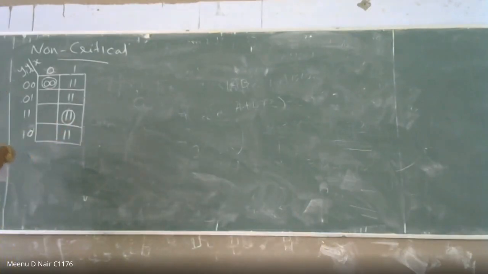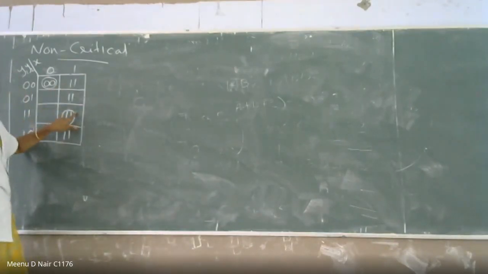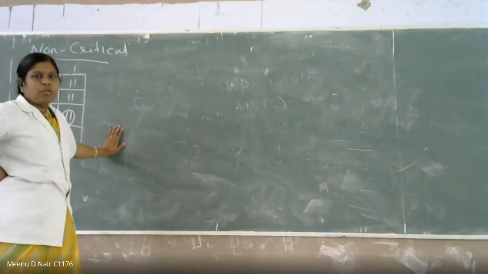So in non-critical races, the final stable state that the circuit reaches does not depend on the order in which the transitions follow. It is not possible to go directly from 0,0 to 1,1.